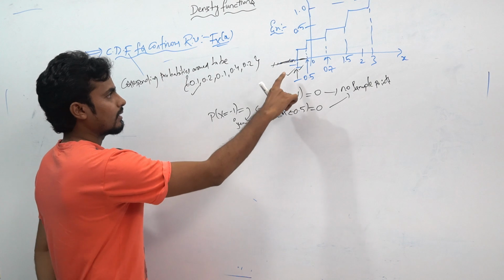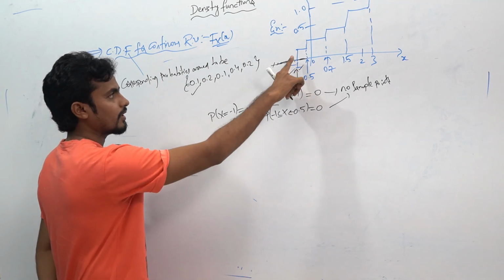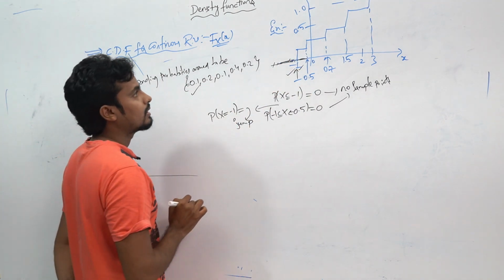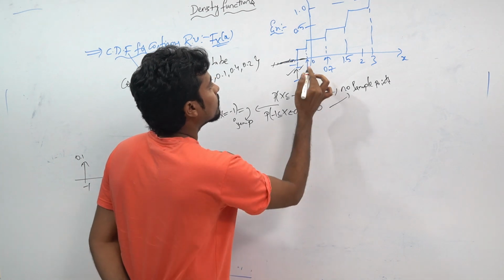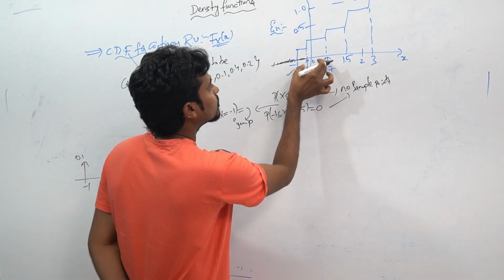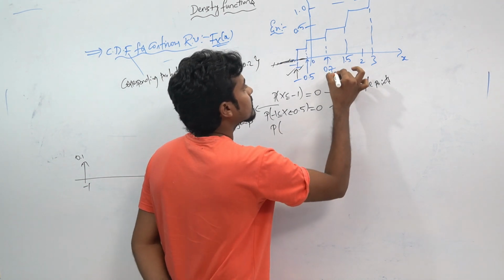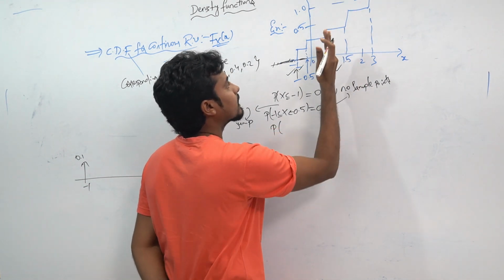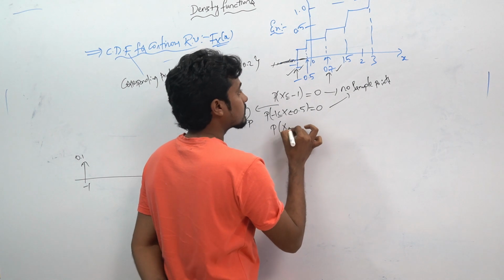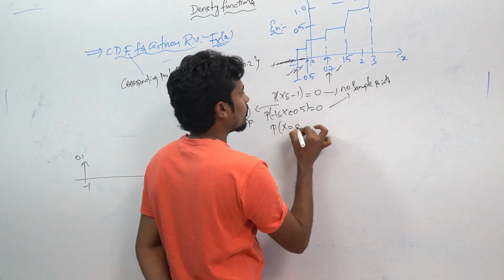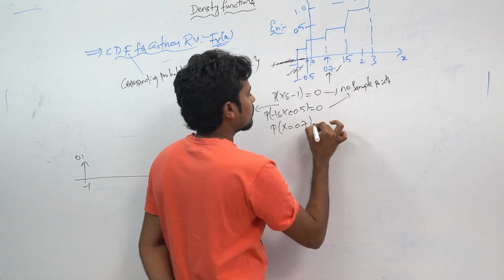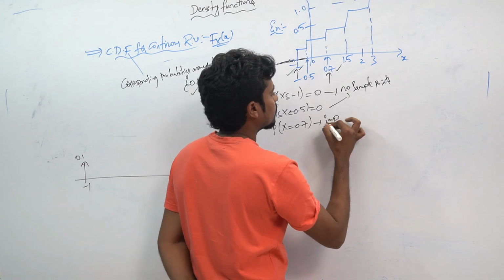Next, from -1 to -0.5, there will be no jump. Next, it goes up to 0.7. When it reaches 0.7, there will be a sudden jump. X equal to 0.7, yes, a jump will be there.